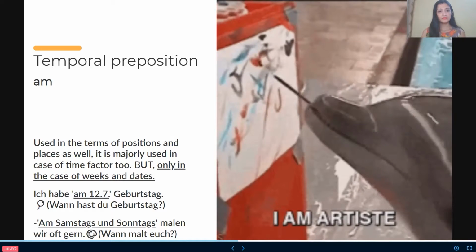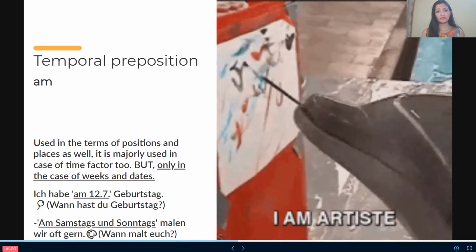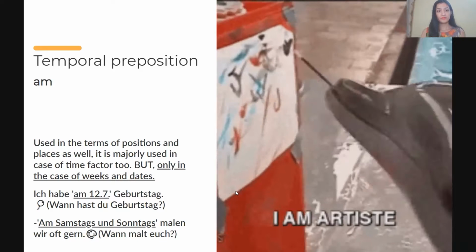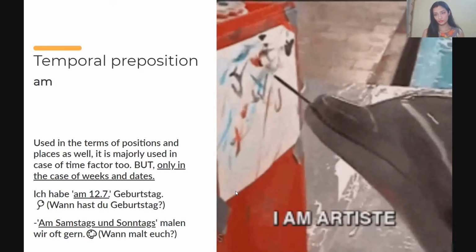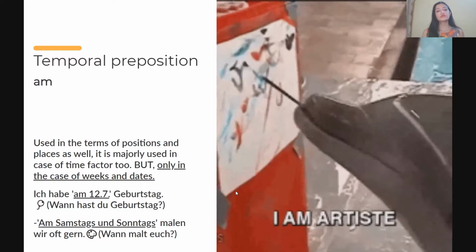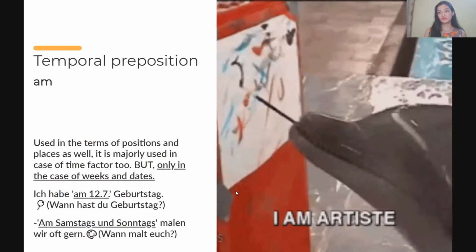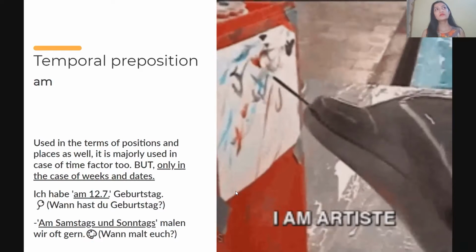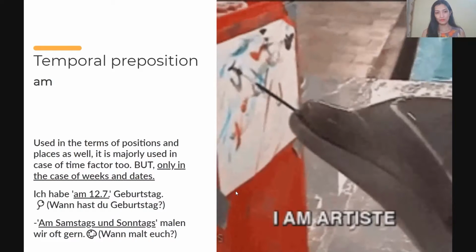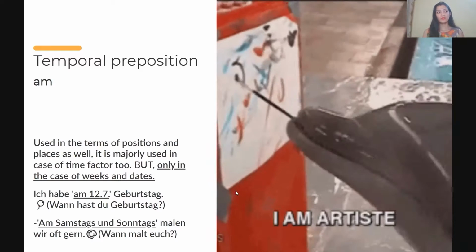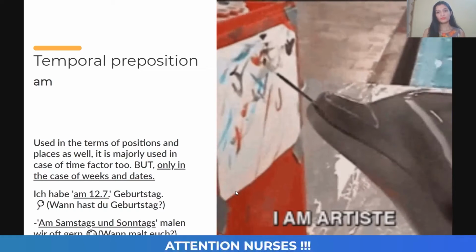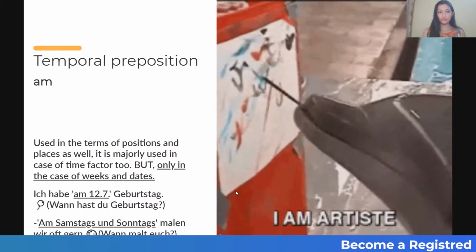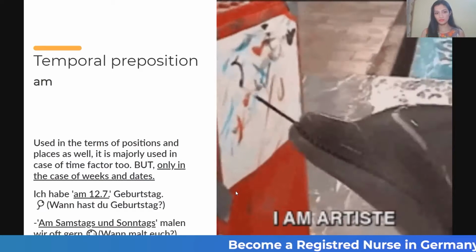Okay, so people, "an" is used for positions and in terms of places. For example, if I say the wall clock is at the wall, the sticker is at the wall, its position, or places like I am at my home, or I am going at her place. So again, this is place related. "An" is used for positions and places. In the same way, it's used for time as well.